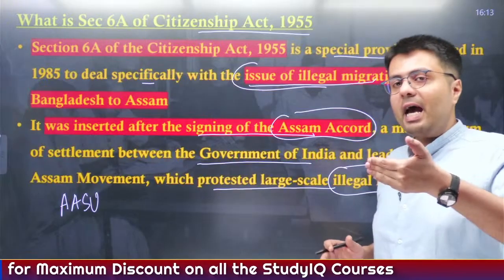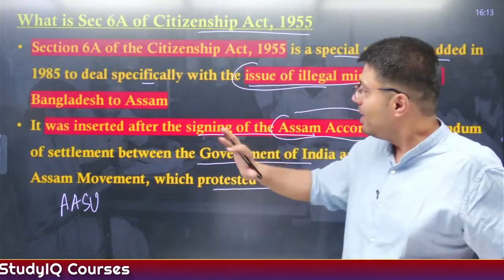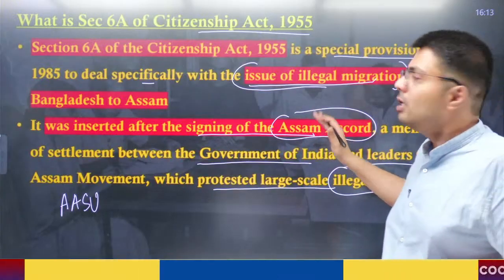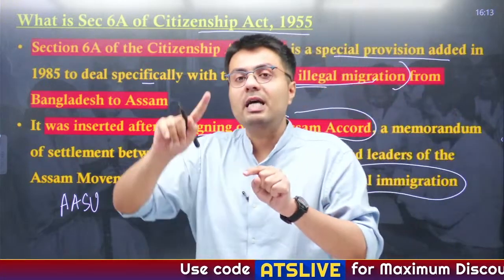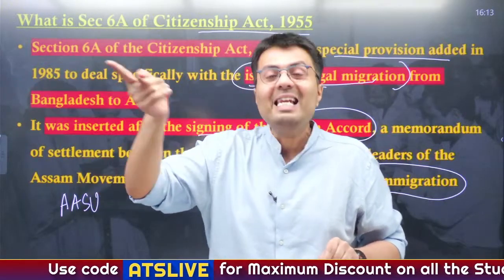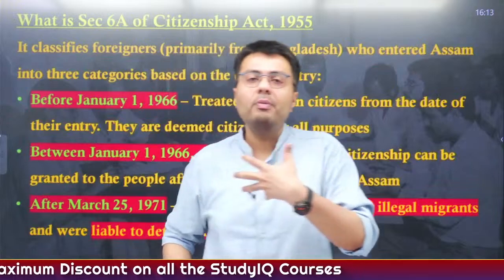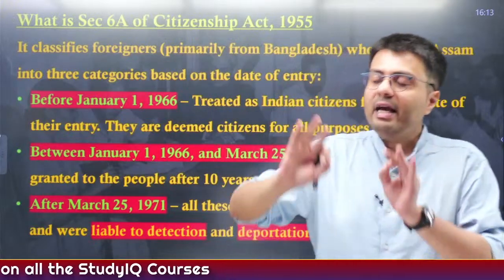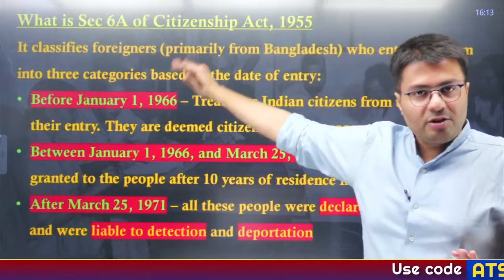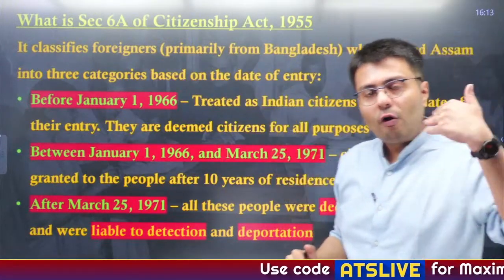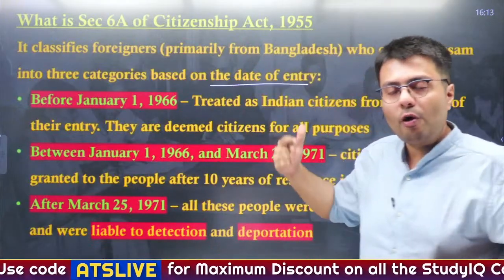So this specific act, what we understood is that it was inserted quite later on in 1985 as per the provisions of the Assam Accord to deal with matters relating to illegal immigration, particularly in the state of Assam, and people who were coming illegally into Assam from countries like Bangladesh. So this gave the Assam government the power to declare, find, and then send back the illegal immigrants.